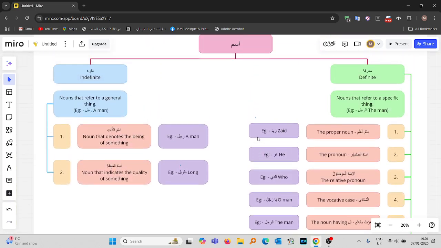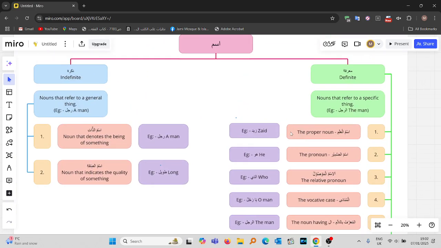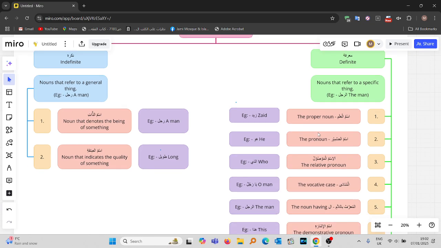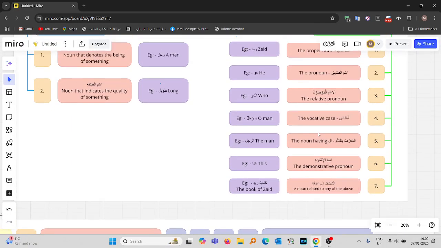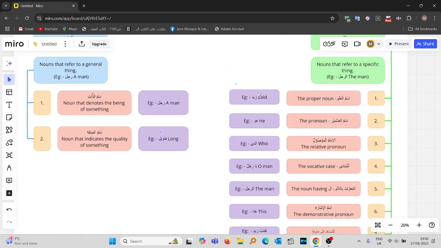A proper noun is one of the types of ma'rifahs, where we said a proper noun is the name of a person, a place, or object. The way to figure out whether a noun is a proper noun or not is, in the English language, when you have a noun and the first letter is a capital letter, that's a proper noun. Otherwise, it's not a proper noun. That's the easiest way to figure out whether the noun is a proper noun or not. Okay, so a proper noun is one of the types of ma'rifah. We mentioned this, right? Example: Zaid is a proper noun, the name of a person.